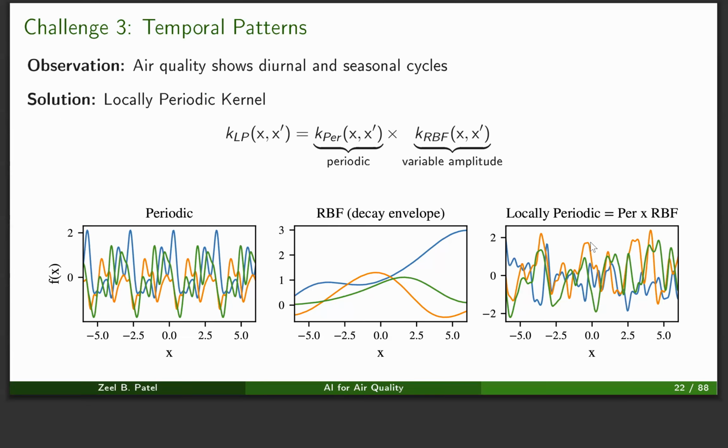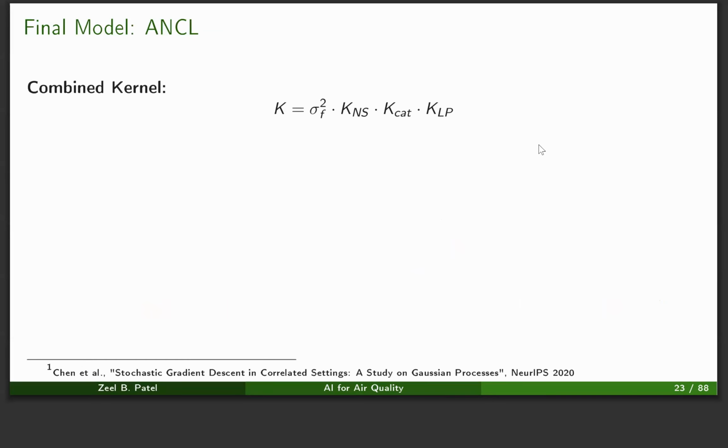The third important challenge is the temporal pattern. Air quality shows diurnal and seasonal cycles, which we can model using something called a locally periodic kernel. Here we are multiplying the periodic kernel with the RBF kernel so that we can allow for variable amplitude over time and also account for the periodicity which is inherent in the air quality data. Combining all these three kernels, we propose our final kernel, which is the multiplication of all of these.